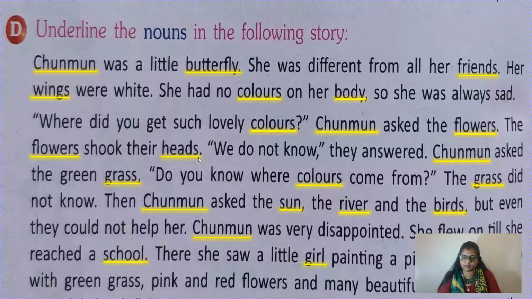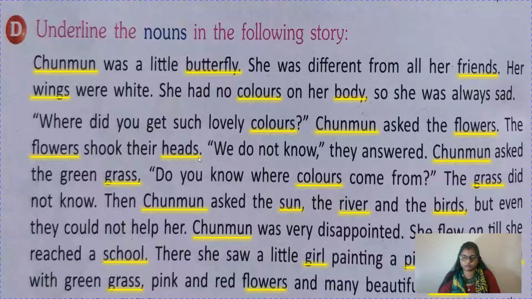So girl is the name of a person, garden is the name of a place. See children, green grass. Grass is a thing, but here green is an adjective. So you cannot underline it. When you are specifying colors like red, pink, yellow, blue, then they are nouns. But when we are writing green grass, grass is a noun and green is an adjective. In the same way, pink and red flowers. Flowers is a noun here, but pink and red are adjectives.